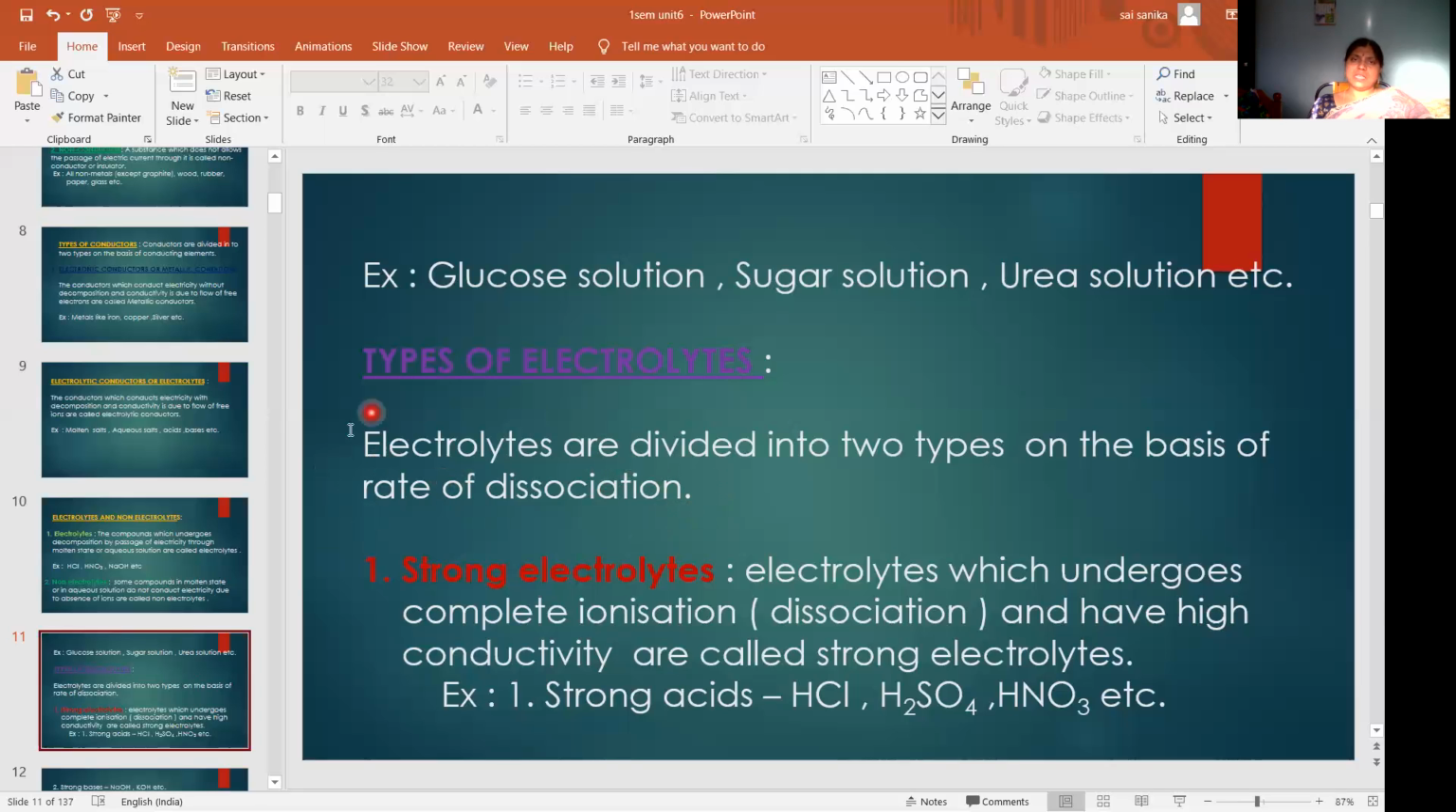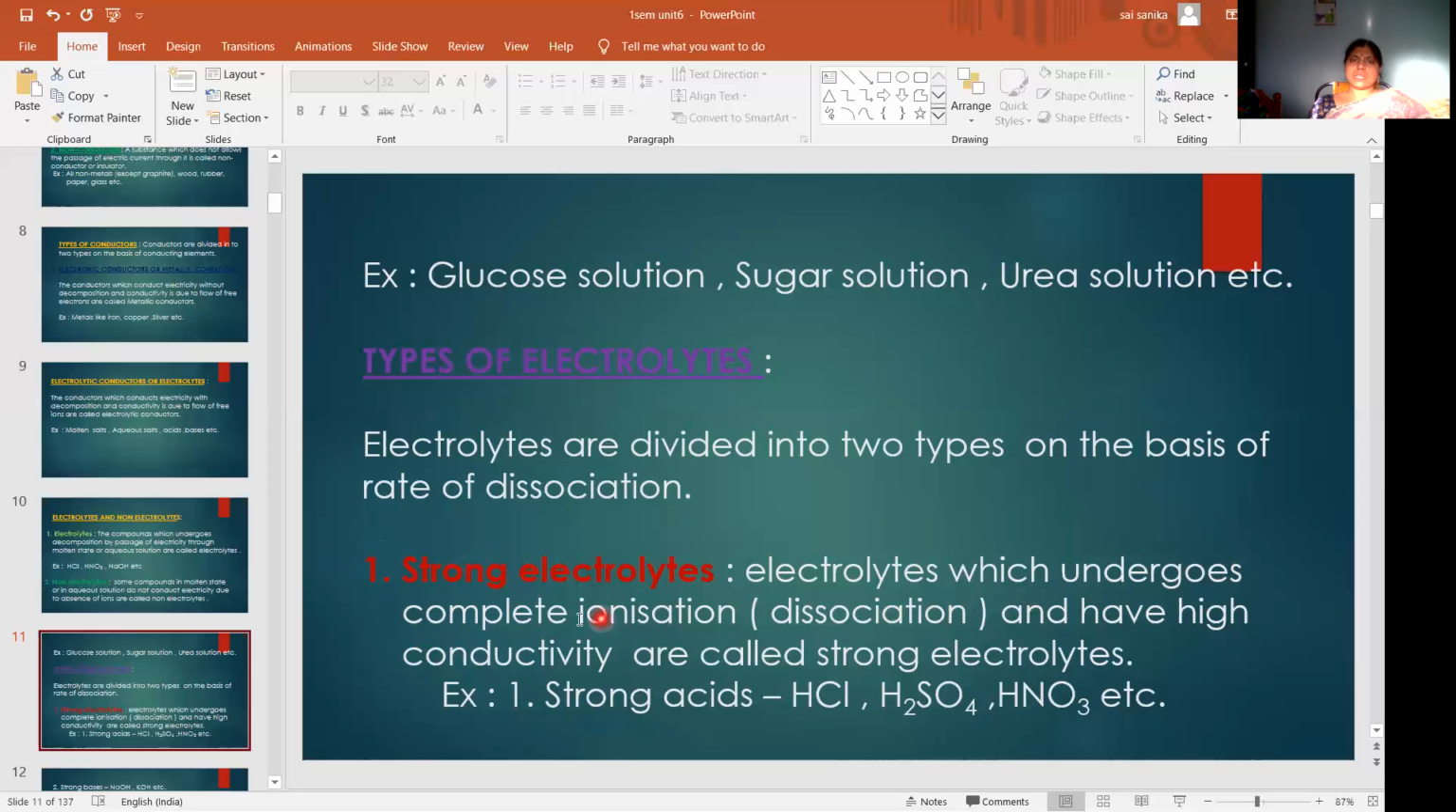So similarly here also, electrolytes are divided into two types on the basis of rate of dissociation. That means they are undergoing complete dissociation or they are undergoing incomplete dissociation. Based on that, they are divided into strong electrolytes and weak electrolytes. First we will see what is a strong electrolyte.